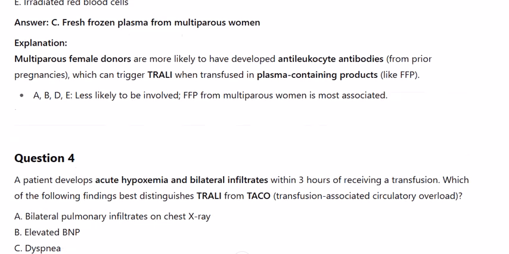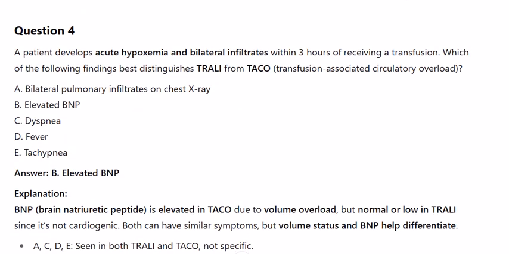Question 4. A patient develops acute hypoxemia and bilateral infiltrates within 3 hours of receiving a transfusion. Which of the following findings best distinguishes TRALI from TACO, transfusion-associated circulatory overload? A. Bilateral pulmonary infiltrates on chest X-ray. B. Elevated BNP. C. Dyspnea. D. Fever. E. Tachypnea.